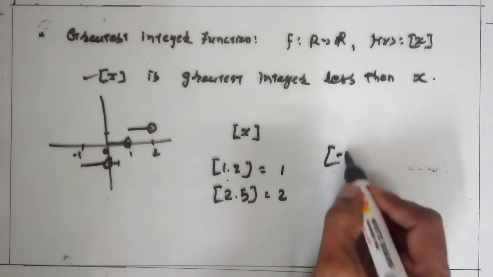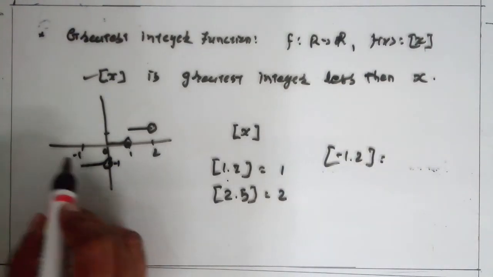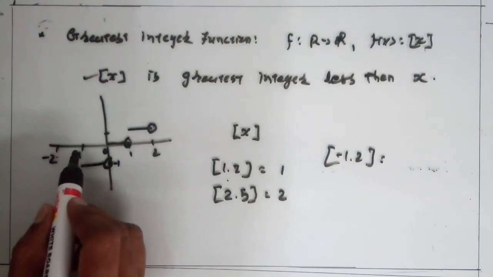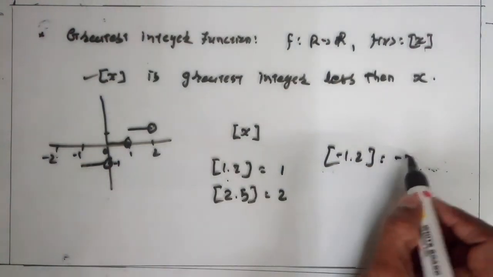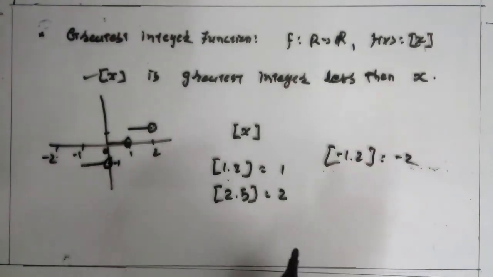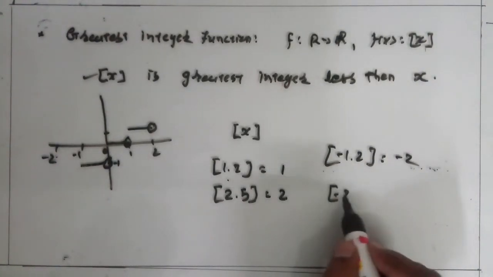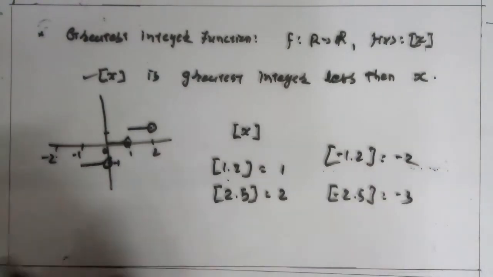Similarly, minus 1.2 lies between -2 and -1, and the greatest integer not greater than -1.2 is -2. Clear? Similarly, for minus 2.5, we get -3. Box of minus 2.5 is equal to -3. Clear?